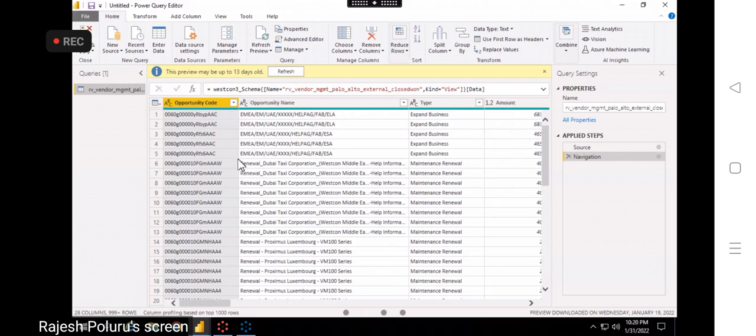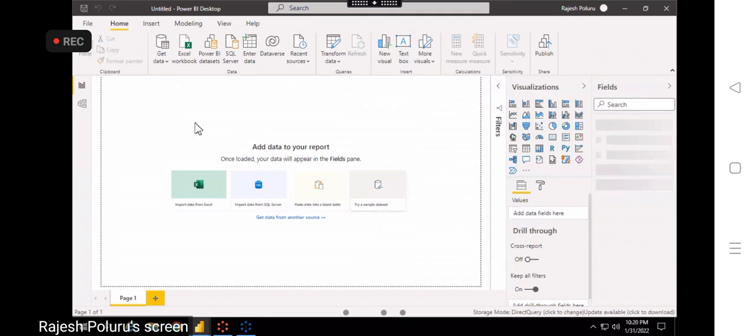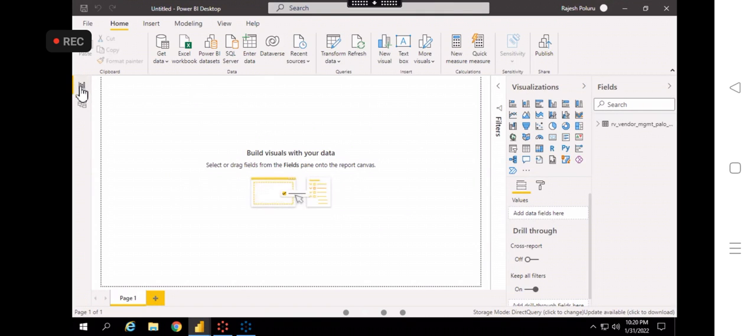See, can you observe something here? You can't see this reporting model, sir. No, that's what I said. Just remember, the first one is the report, the second is the data, and the third is the model. The data tab is disabled, so there is no data tab. That's what I said. There will not be any data tab, because we are using direct query, and it is directly connecting to the source.